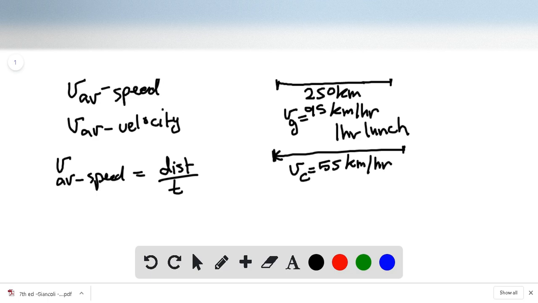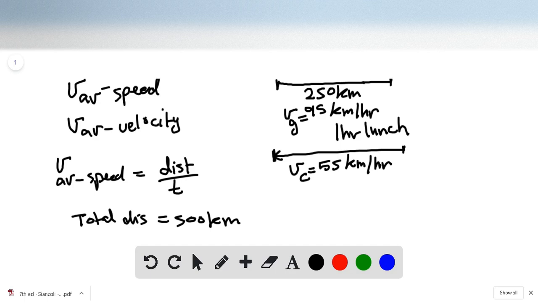So the total distance traveled in the going is 250 kilometer, in the coming another 250. So together the distance traveled is 500. So total distance equal to 500 kilometer. Now, what is the time it took to travel the 250 kilometer, and then adding that to 1 hour lunch break, and then what is the time it took to come back? Remember, their two speeds are different, so the time it took is going to be different.